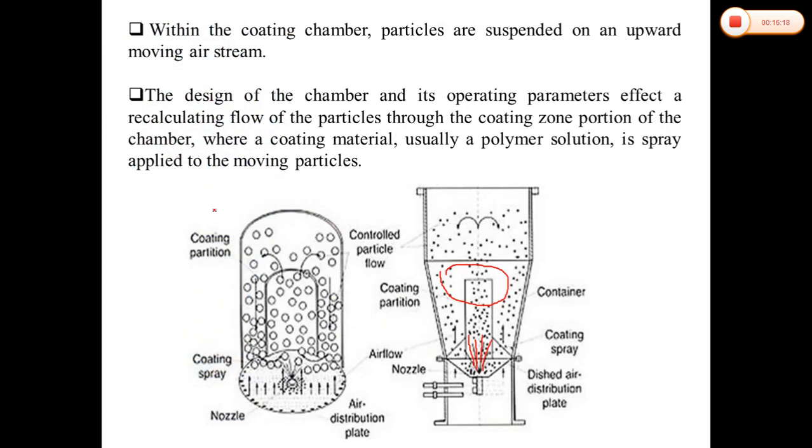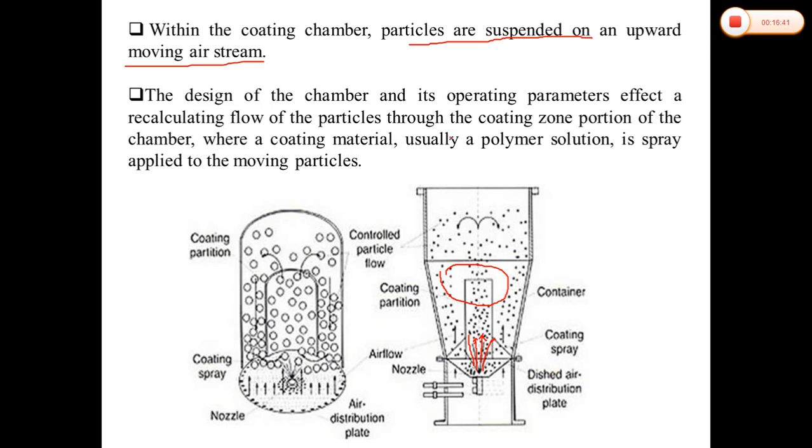Now, what will happen within the coating chamber? The particles are suspended on an upward moving air stream. This is upward air through the nozzles. Of these two nozzles, one nozzle is for your coating materials, and one nozzle is for your air.